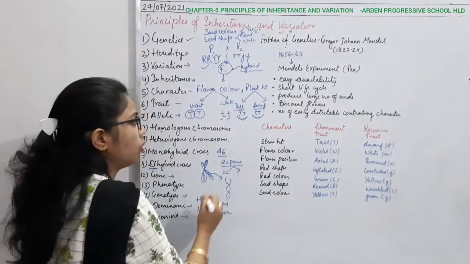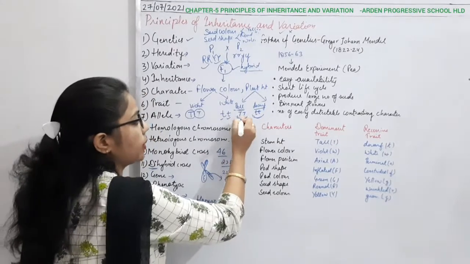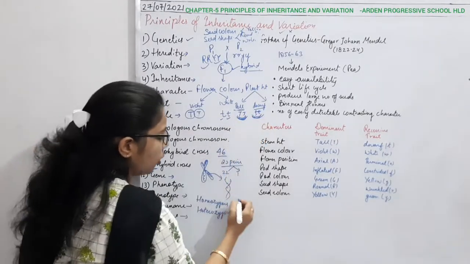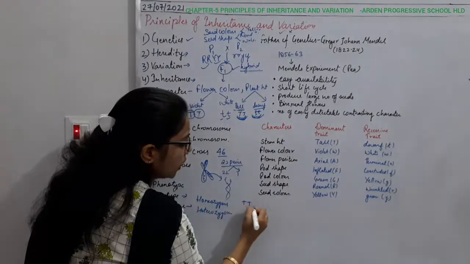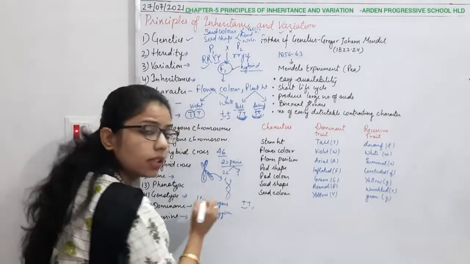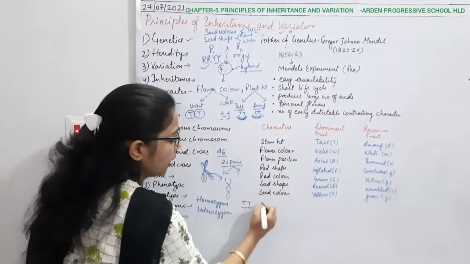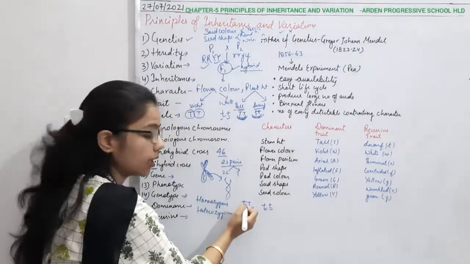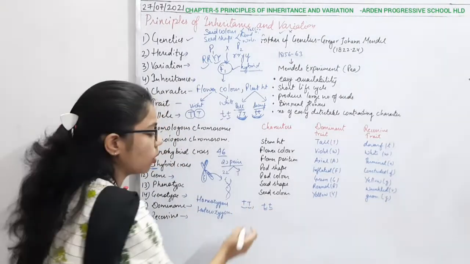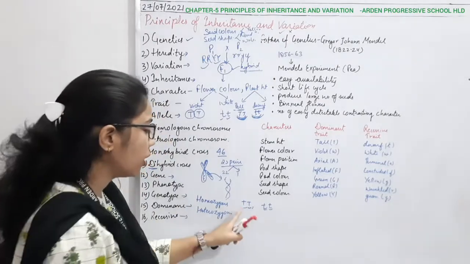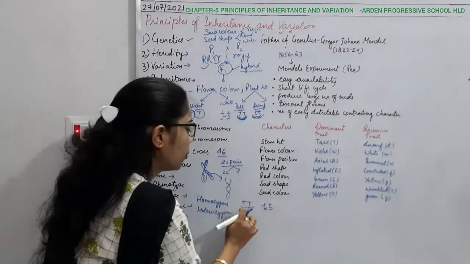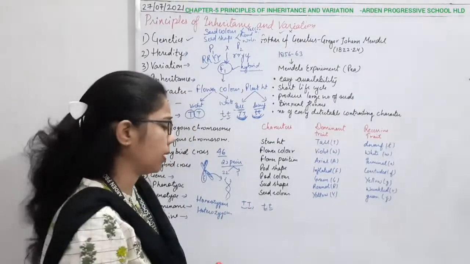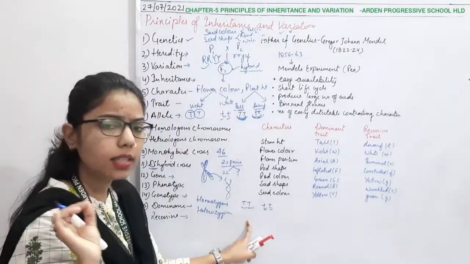So when I am talking about capital T and capital T, what you are observing is that the alleles are the same, right? Capital T is an allele and the other T is also an allele. So both, in a pair, are having the same allele.